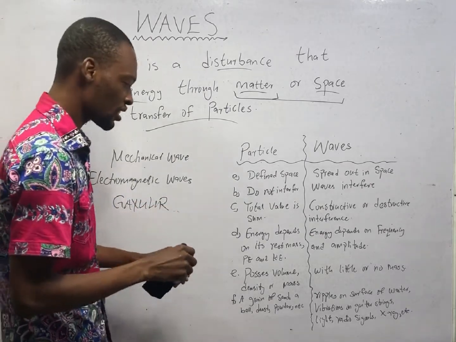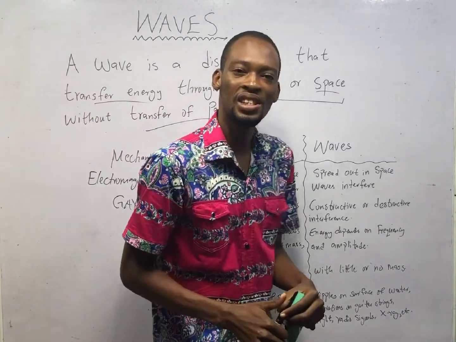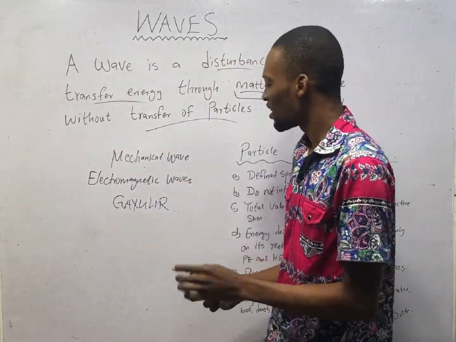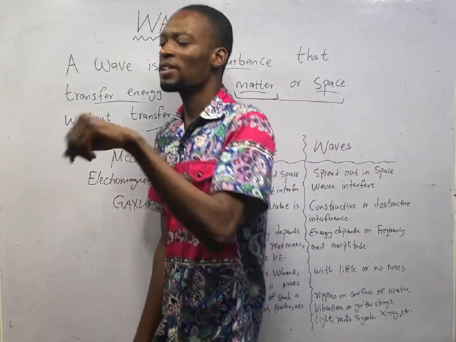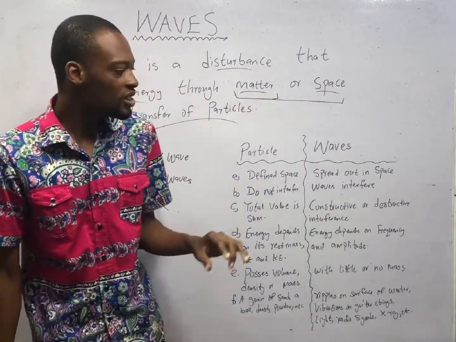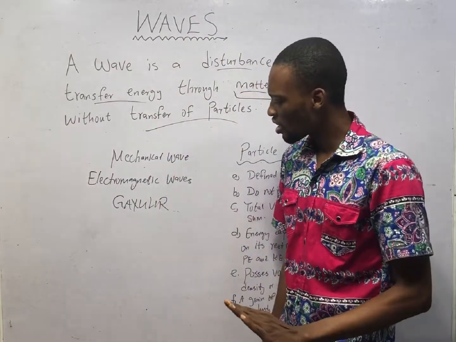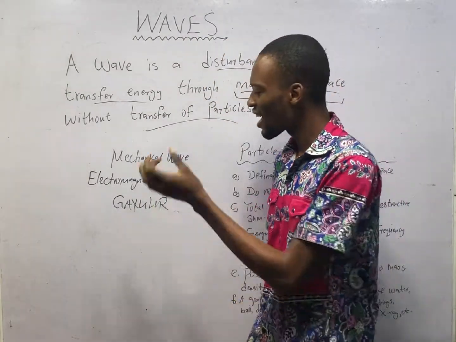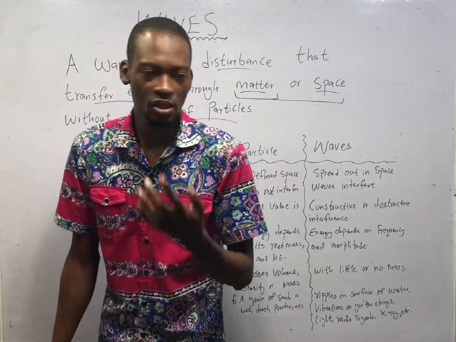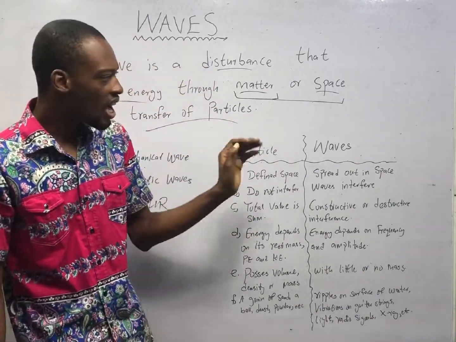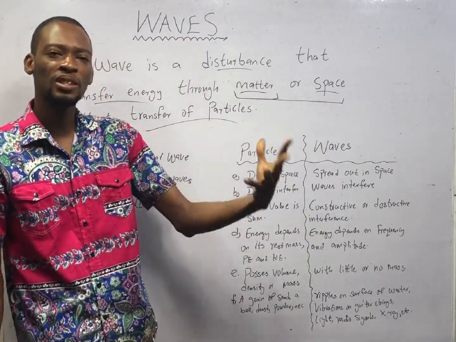gamma rays. In my radioactivity video, I explained that radioactivity is the spontaneous disintegration of the nucleus of an element to emit radiations. And these radiations emitted are alpha particles, beta particles, and gamma rays. Alpha particles are helium nuclei.